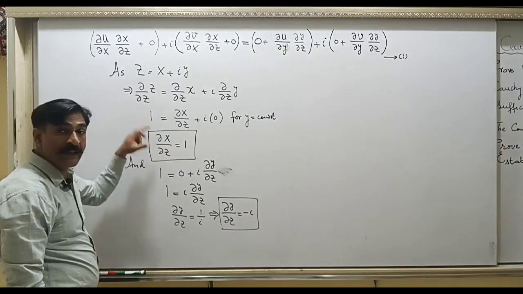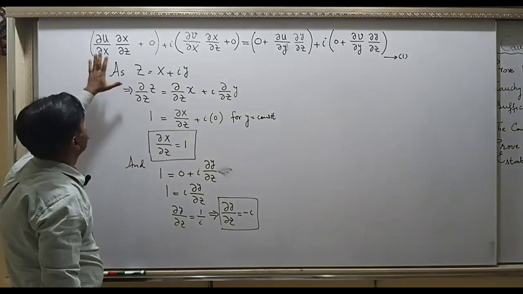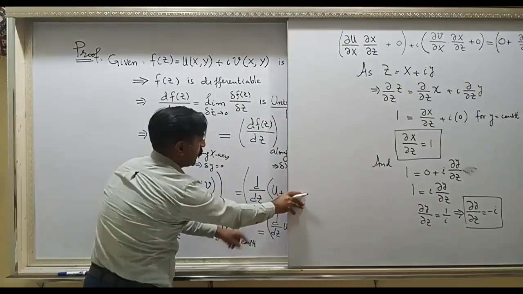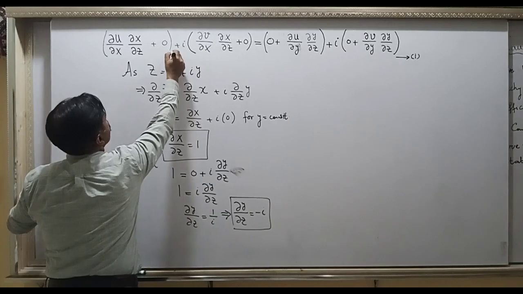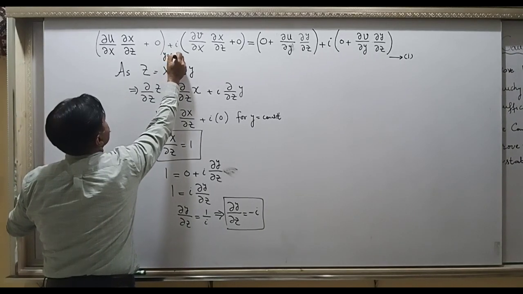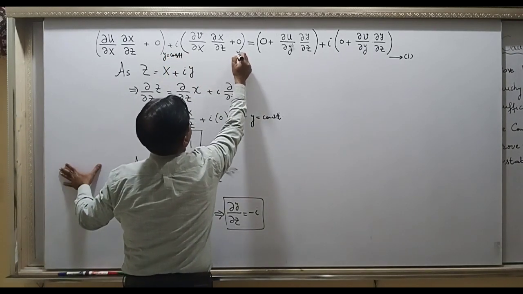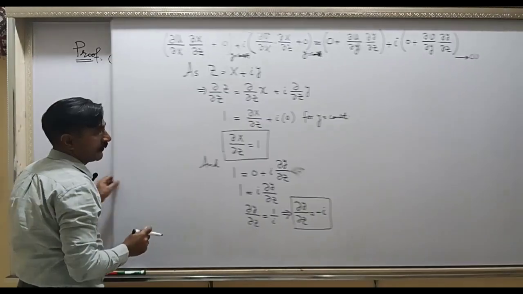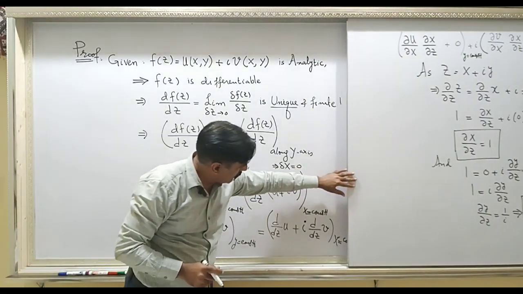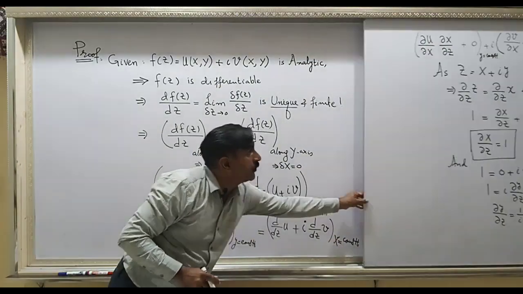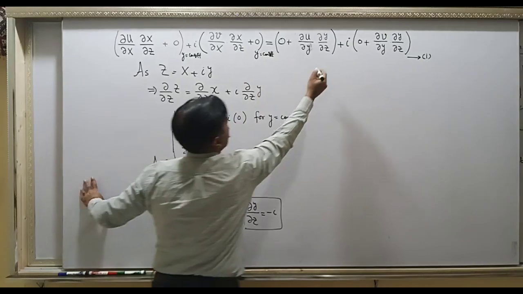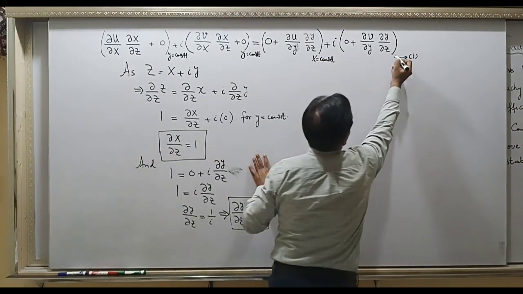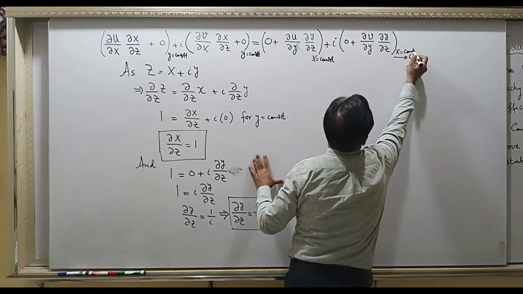These calculations are very important. On this side, on the left hand side, you have y constant, and if you like, you will write it as y equal to constant. And on the right hand side, you have x constant. So you can write x equal to constant.